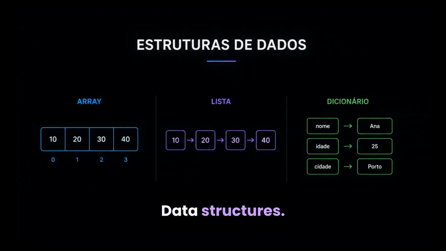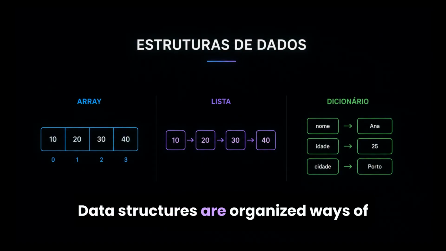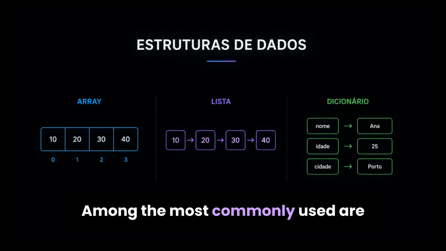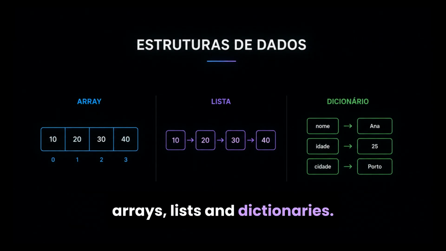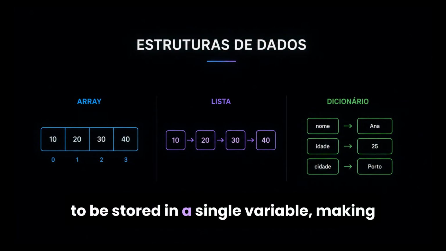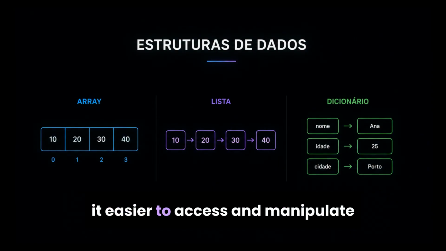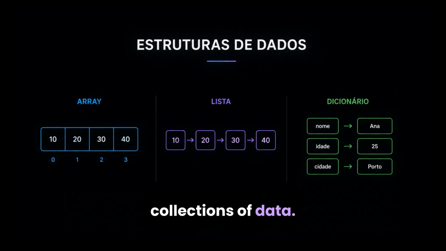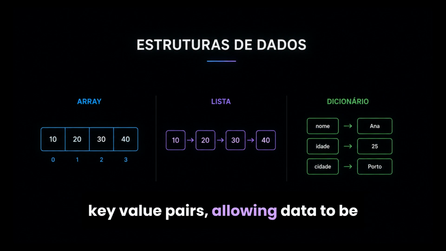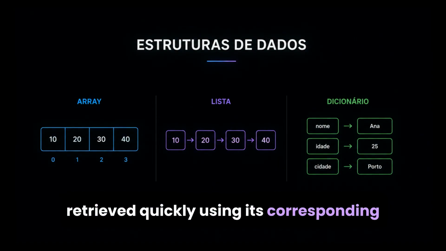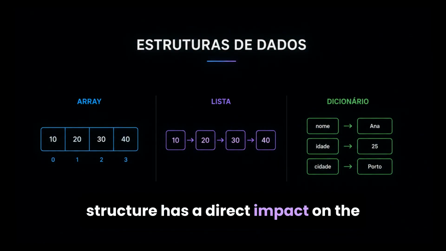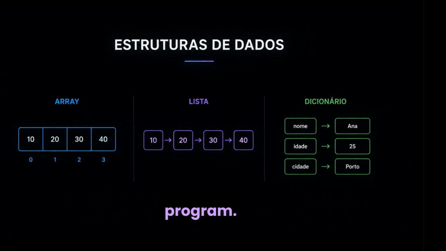4. Data structures. Data structures are organized ways of storing and manipulating information. Among the most commonly used are arrays, lists, and dictionaries. Arrays and lists allow multiple elements to be stored in a single variable, making it easier to access and manipulate collections of data. Dictionaries organize information into key-value pairs, allowing data to be retrieved quickly using its corresponding key. Choosing the appropriate data structure has a direct impact on the efficiency and performance of a program.